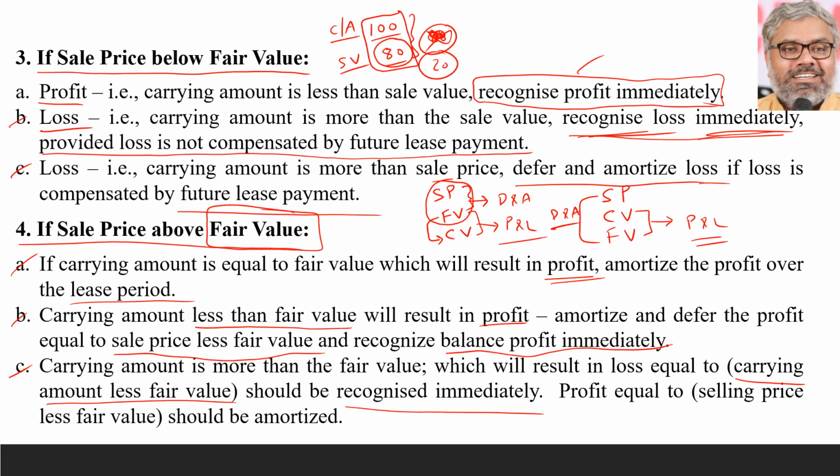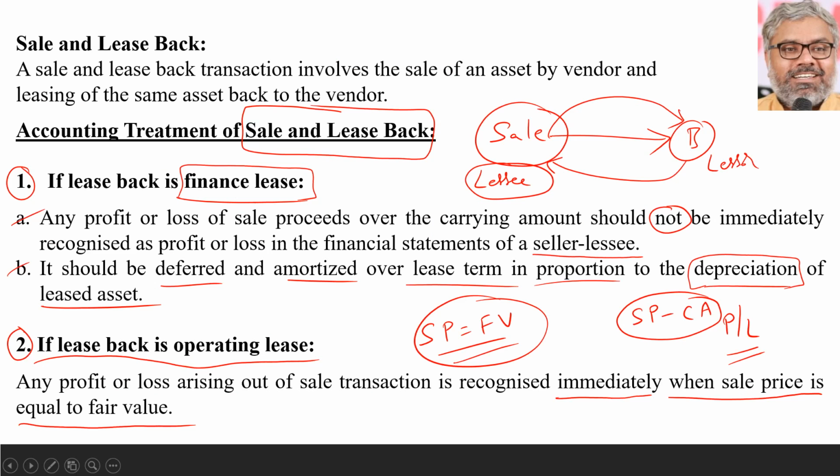If that is the case, the difference between carrying amount and fair value has to be recognized in the P&L account as loss immediately, and the profit equivalent to the difference between selling price and fair value should be amortized. That's it. These are the various aspects that can happen in the case of sale and lease back transactions.